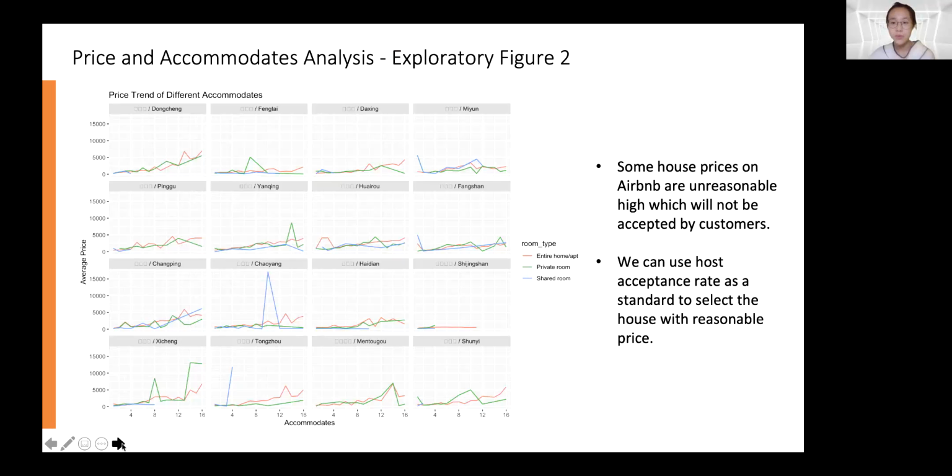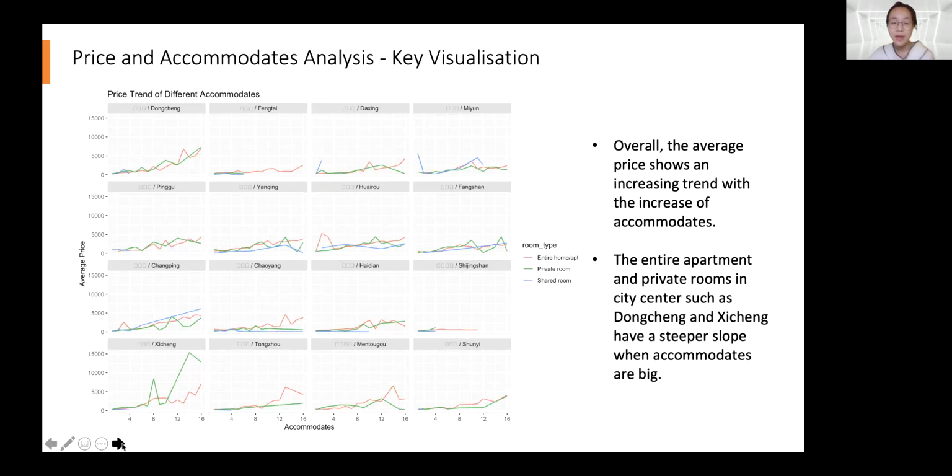Here we assume the houses with a reasonable price have non-zero value in house acceptance rate. So we can use this variable as a standard to select the house with reasonable price. Having removed the observations with zero house acceptance rate, we finally get the line graph. Overall, the average price increases with the increase of accommodates for each type of room.